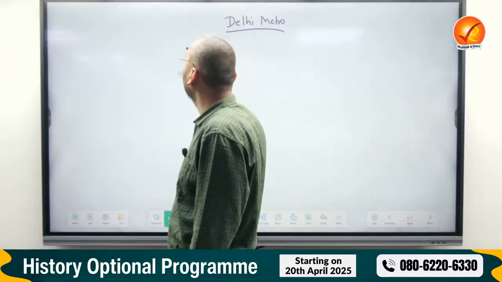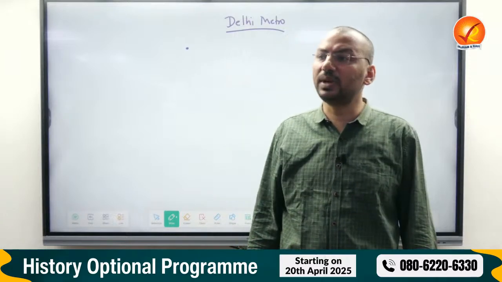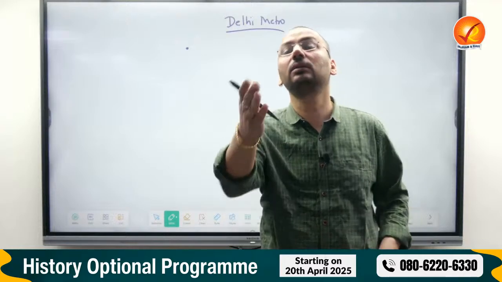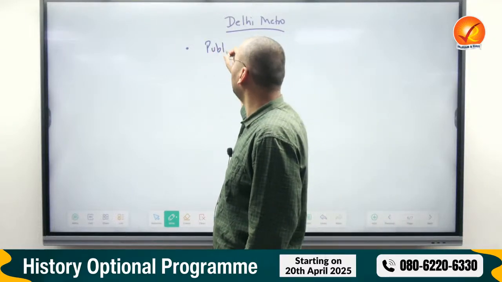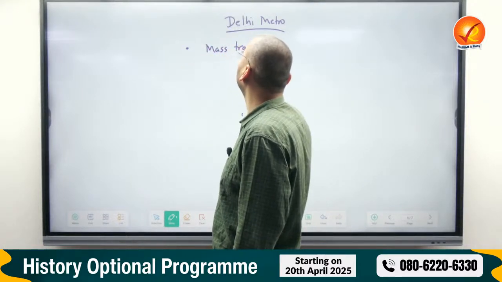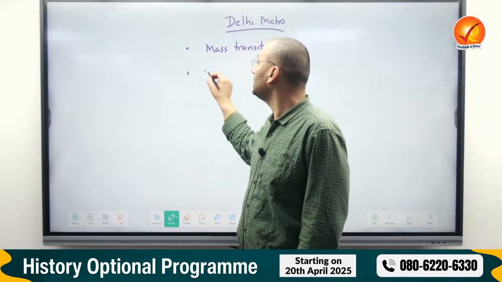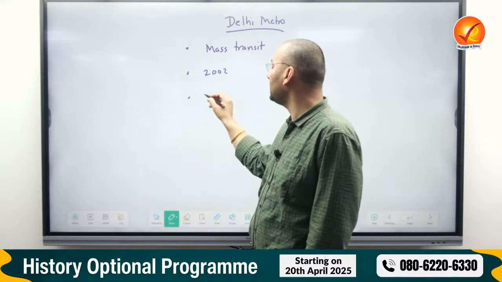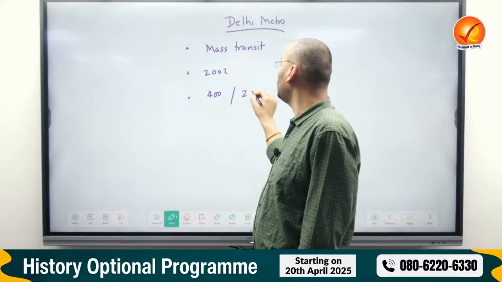Produce the diverse points. Give me some points on the Delhi metro. It is a metro in Delhi. This is how students write answers: Delhi metro is a metro in Delhi. Yes. It's a public communication or mass transit system. This is a keyword. Mass transit. Second thing, started in 2002. Just open the website and find it has, let's say, 400 stations and covers 290 kilometers.